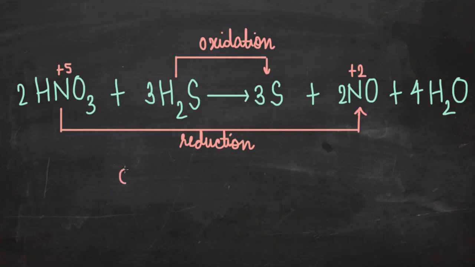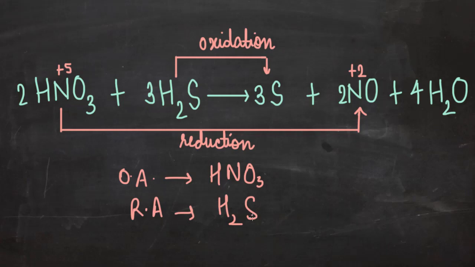So what is the oxidizing agent here? It is the substance getting reduced, or HNO3. And what is the reducing agent here? It is the substance getting oxidized, or H2S. So I think that were some very important examples from exam point of view. I hope it helps you.